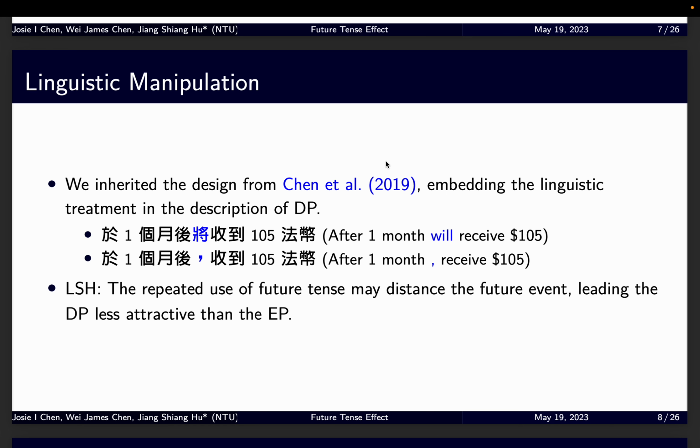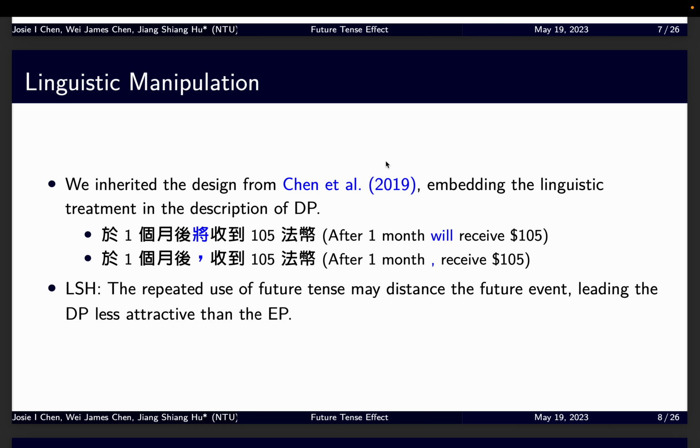We use the advantage of Chinese that the future tense is arbitrary in use. We use the future tense in the treatment group, which we frame as after 1 month, will receive more than $100. And in the control group, we use a comma to replace the future tense word will in the same position. So the control group looks like after 1 month, receive more than $100.